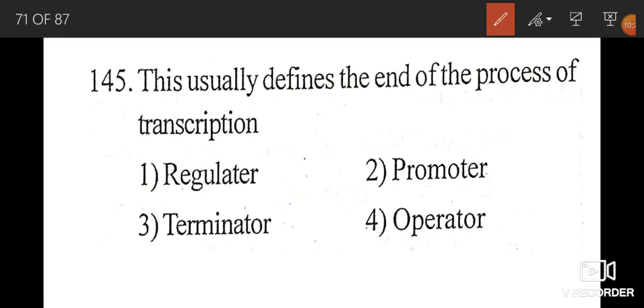End of the process of transcription. Right option is 3. That is a terminator. Where terminator is present, it defines the end of process of transcription.